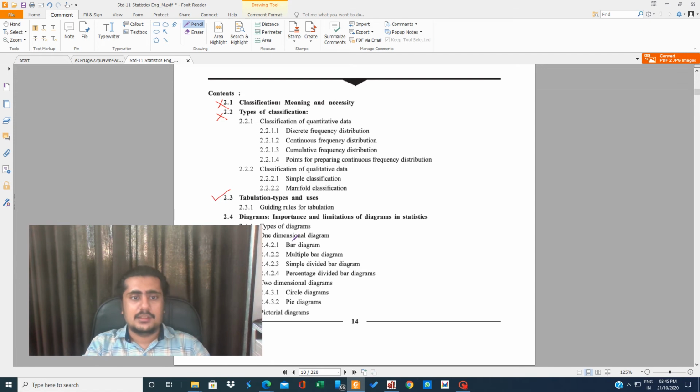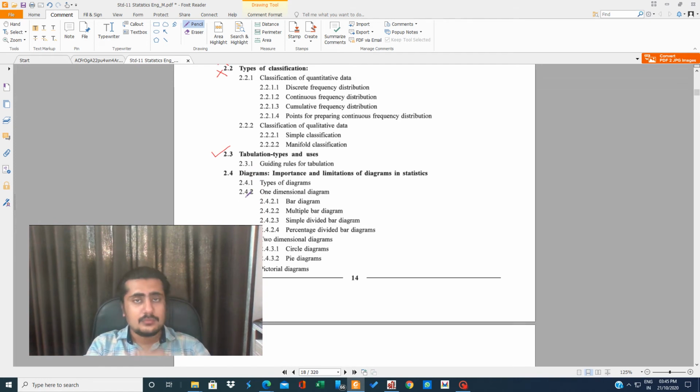2.3 is there in the chapter: tabulation. Tabulation is a very important topic. Now we'll be seeing how this tabulation works. Then 2.4.